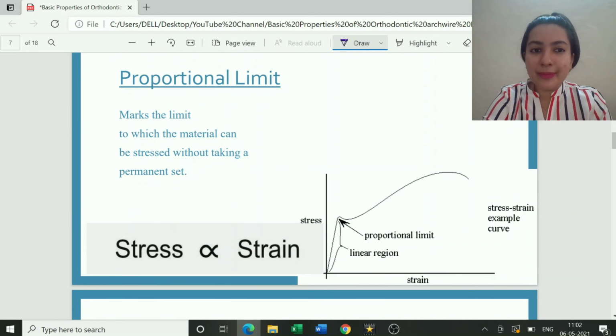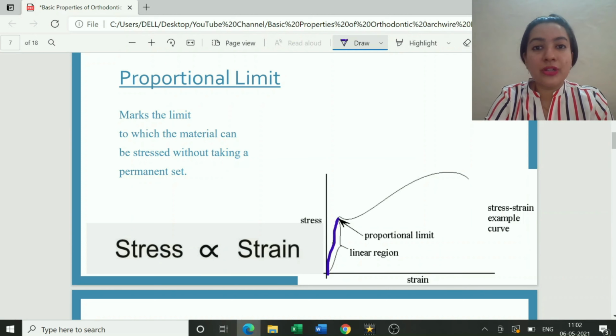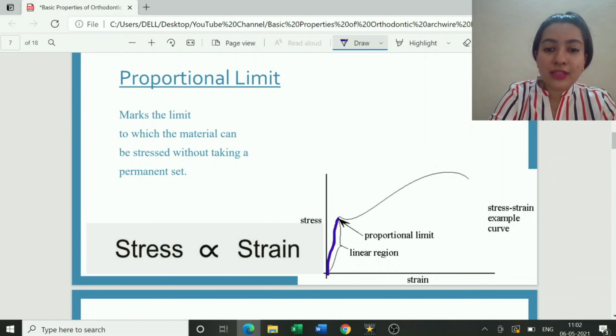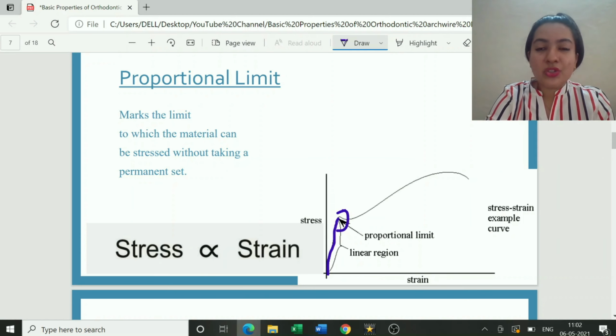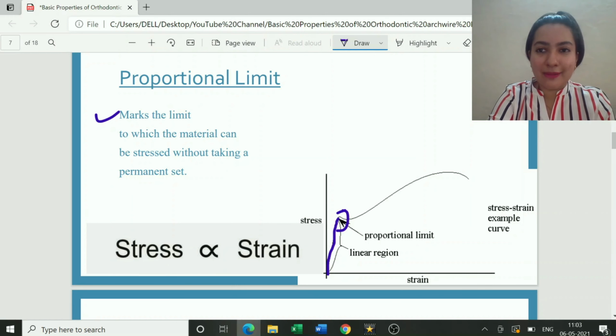Okay, proportional limit is basically when we plot a stress strain curve, there is a linear region which we see. Do you see this linear region? Till in this linear region, stress is directly proportional to strain, and stress is directly proportional to strain till a particular point, which is your proportional limit. So by definition, proportional limit marks the limit to which the material can be stressed without taking a permanent set.